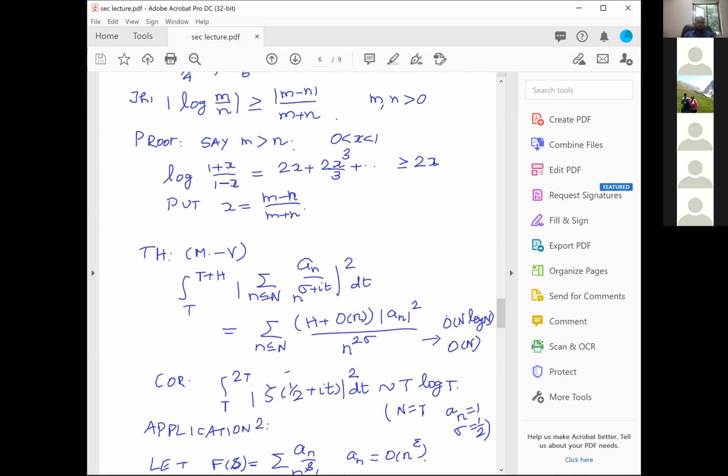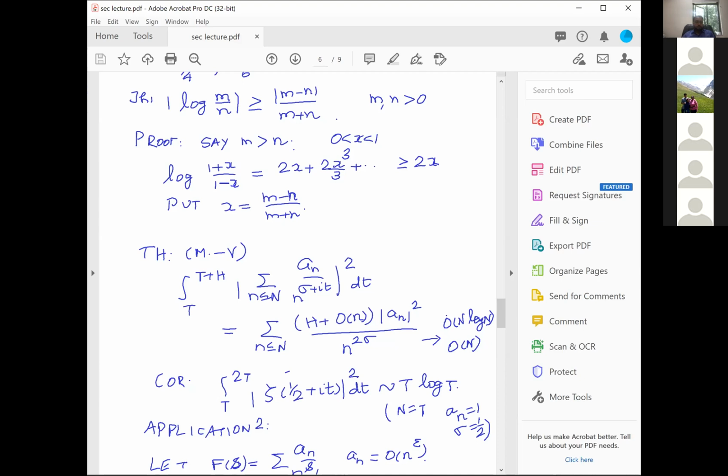How do we prove that? The way we prove that is you take zeta of half plus it, for example, and use Hardy's approximation. Hardy's approximation says that this is approximately the sum over n less than or equal to capital T of 1 over n to the power half plus it. And then, therefore, the zeta function can be replaced by the sum over n less than or equal to T of 1 over n to the power half plus it, which essentially means that I can now use this theorem with capital N equal to capital T, a_n equal to 1 and sigma equal to half.